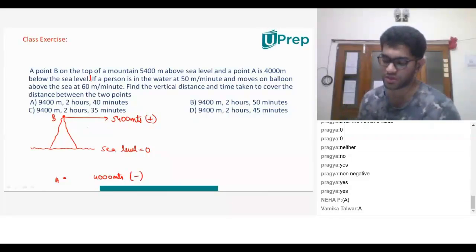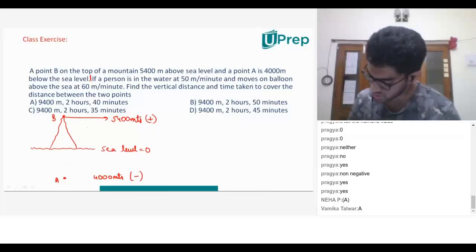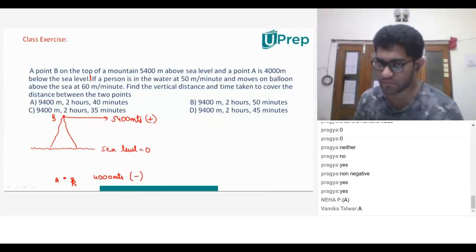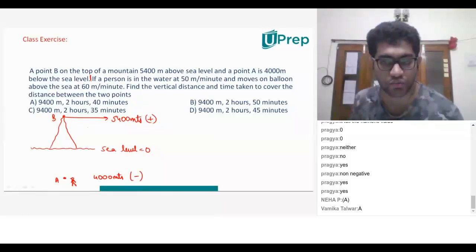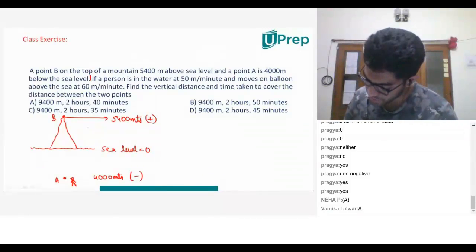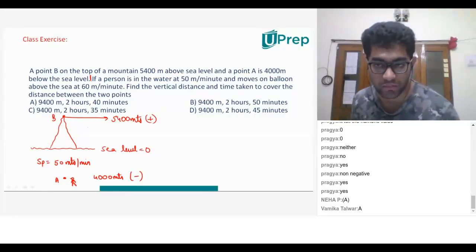The second statement says, if a person is in the water, there's some person, assuming he is over here, he's in water, and he starts moving up because he has to get out and breathe. He starts moving in water at the rate of 50 m per minute. That is 50 meters per minute. That is, what is the speed in water? 50 meters per minute. All of you are clear?